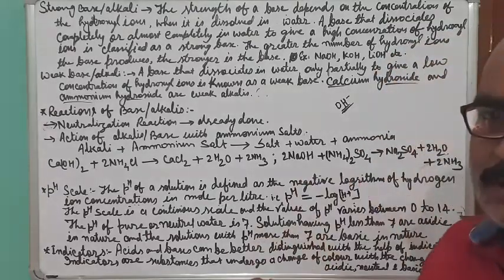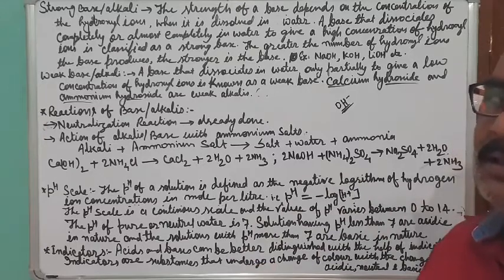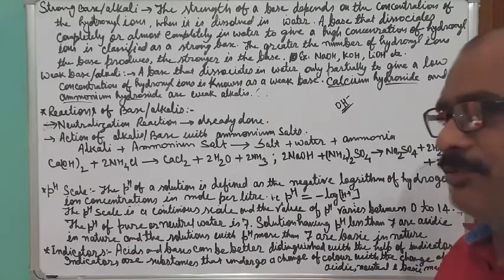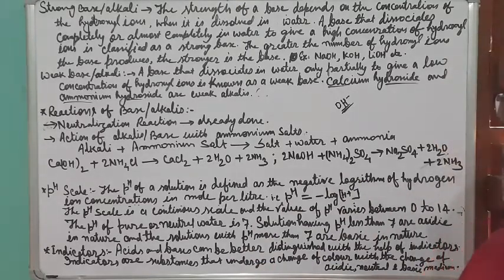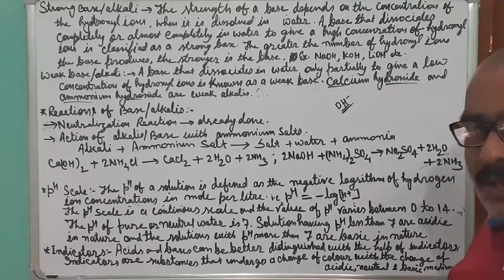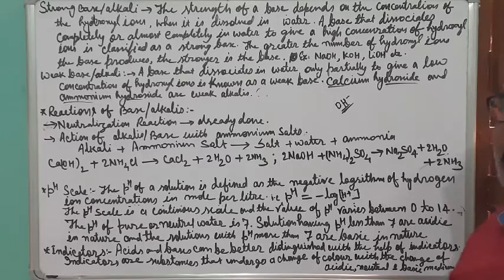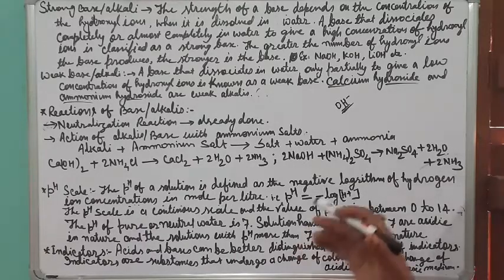Weak bases are those bases which generally don't dissolve completely, and that is why they don't get dissociated completely. It dissociates very feebly, and that is why the number of OH minus ions produced is very small. If fewer OH minus ions are there, then definitely the action will be very mild, very slow, and then it will be known as a weak base or alkali.